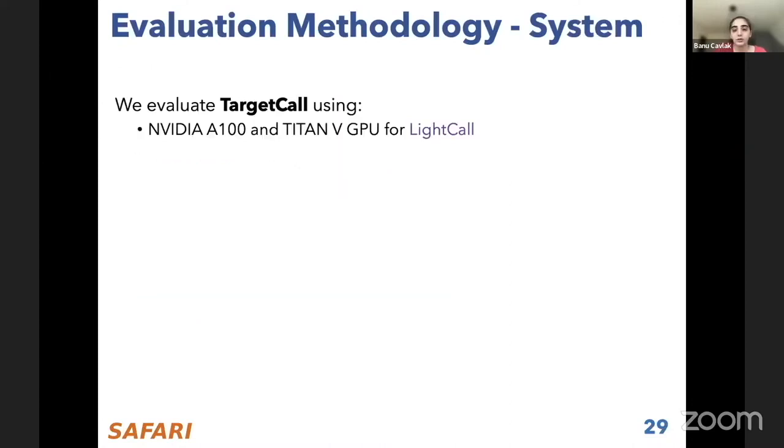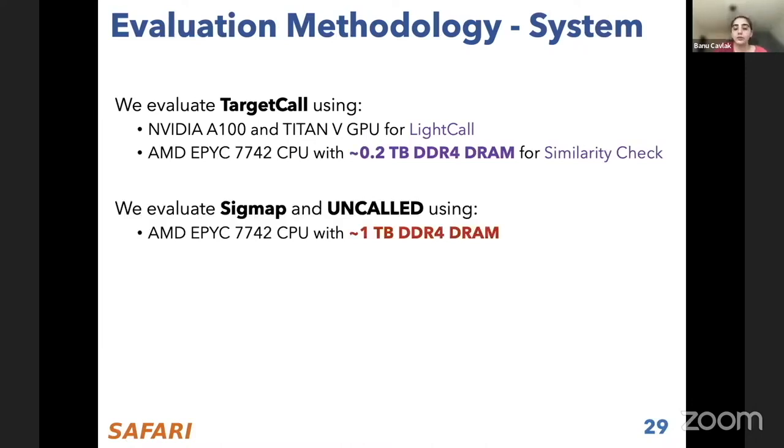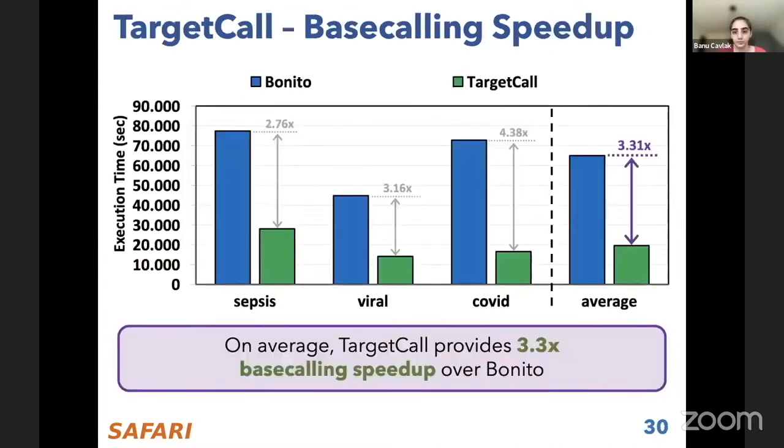We evaluated TargetCall using 2 GPUs, the NVIDIA A100 and the Titan V, for LightCall, and an AMD system with 0.2 terabyte main memory for the similarity check component. But for evaluating SigMap and UNCALLED, we use a similar AMD system with 1 terabyte main memory because SigMap and UNCALLED require more memory than we have in the first system for large reference genomes.